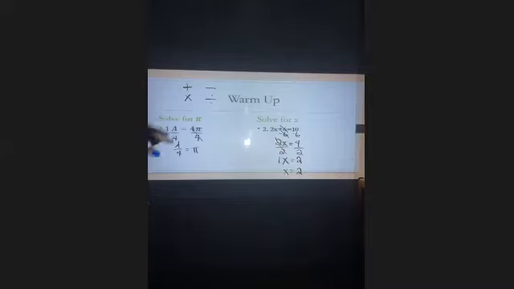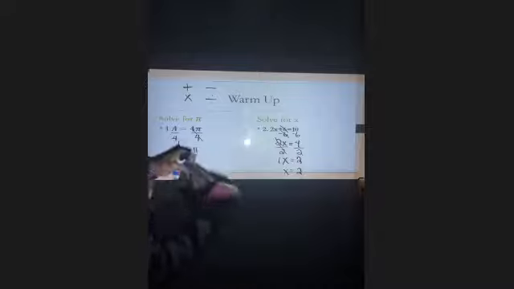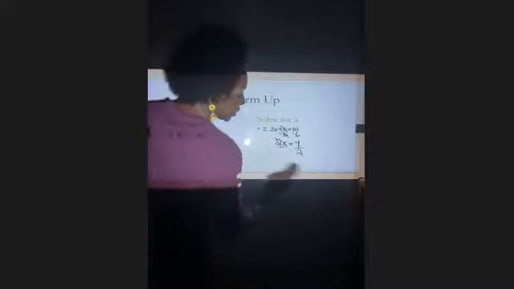Now, warming up these concepts, these are the operations that we're using as we're working with those literal equations. So let me erase this and move to the next one.